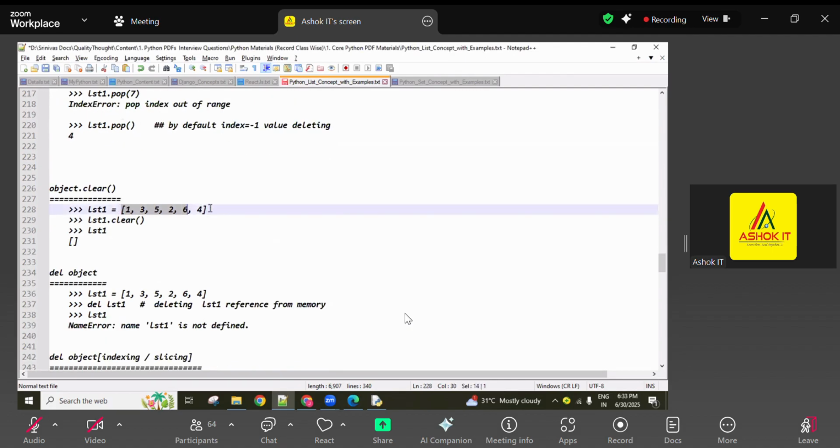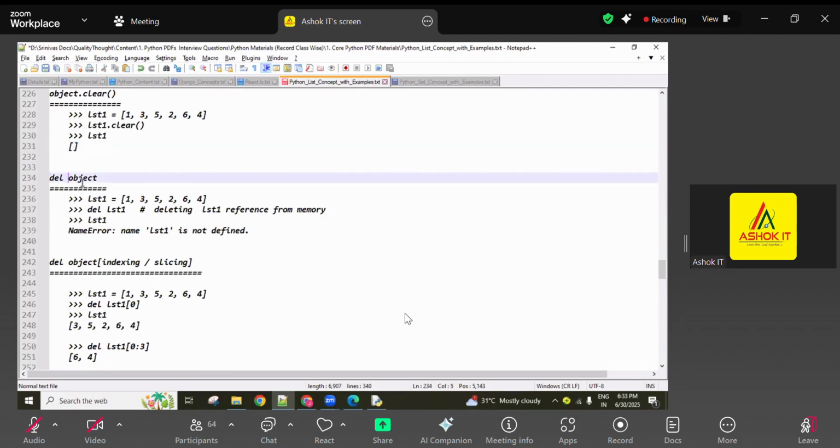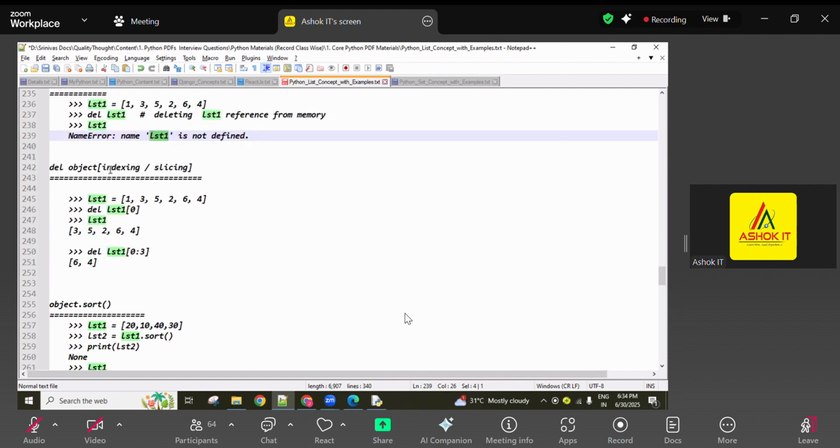And next, the clear method is there, guys. If we want to delete all the elements of the given list at a time, we can use the clear method. All the elements are deleted, and an empty object is maintained. The list memory is not deleted; only the elements in that memory are deleted. Remember, okay? Next, the del keyword. Using the del keyword, if we want to delete the entire object, guys: del object name. So the list1 reference is deleted from memory, including the values, the total memory. After deleting, if you try to print list1, NameError is returned, because it is not available in memory.